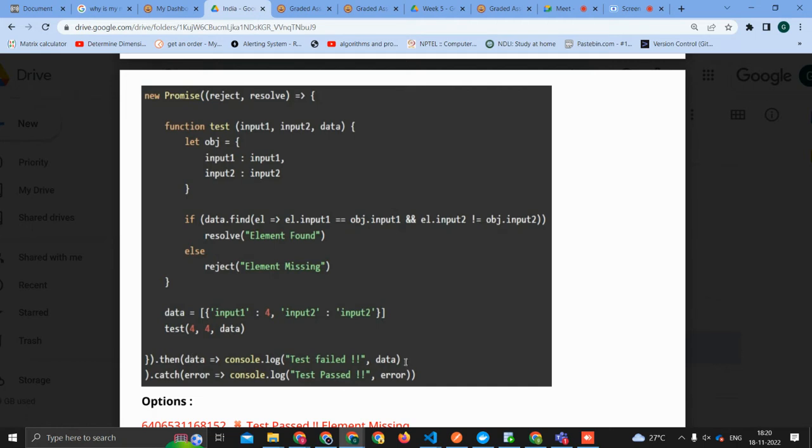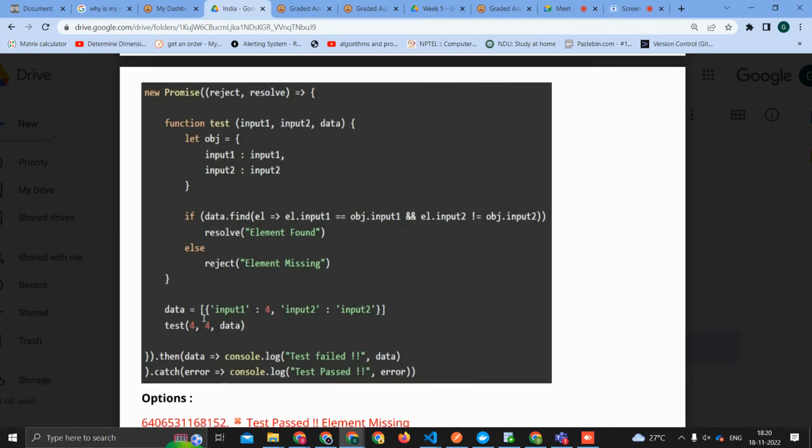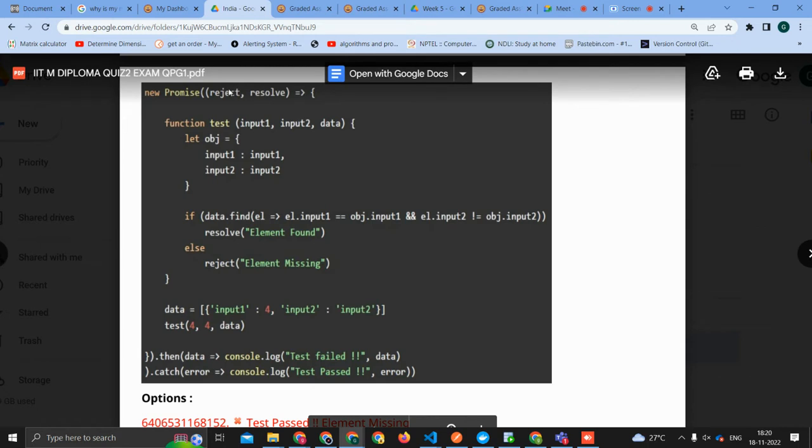Yeah. So, what is your thought on this? Priyanka, you're telling that where is this comma that you're talking about? No, actually, she is talking about that new Promise, reject, comma, resolve. So ideally, resolve should be written first and then reject. Yeah, okay. See, these are only names. It doesn't mean anything actually.